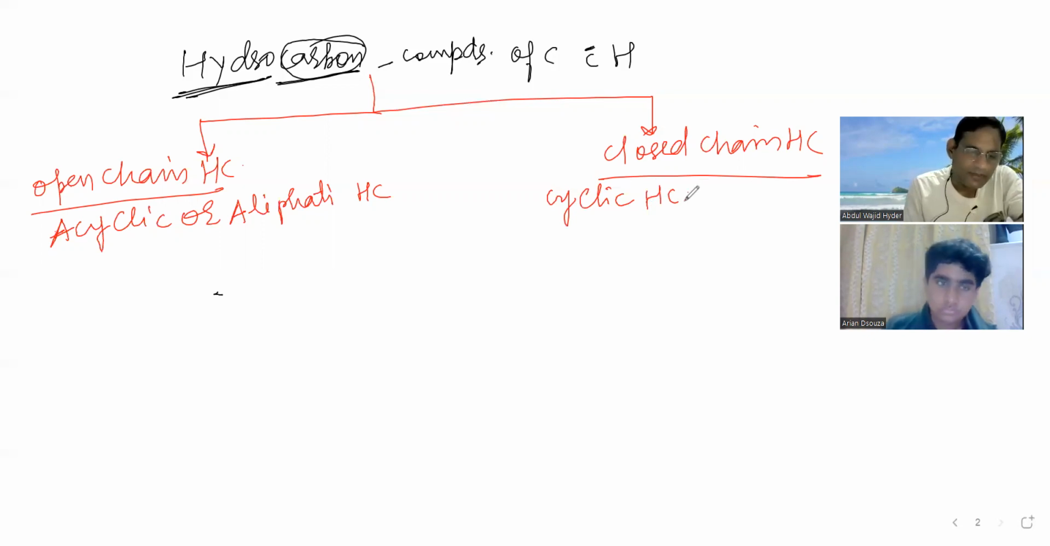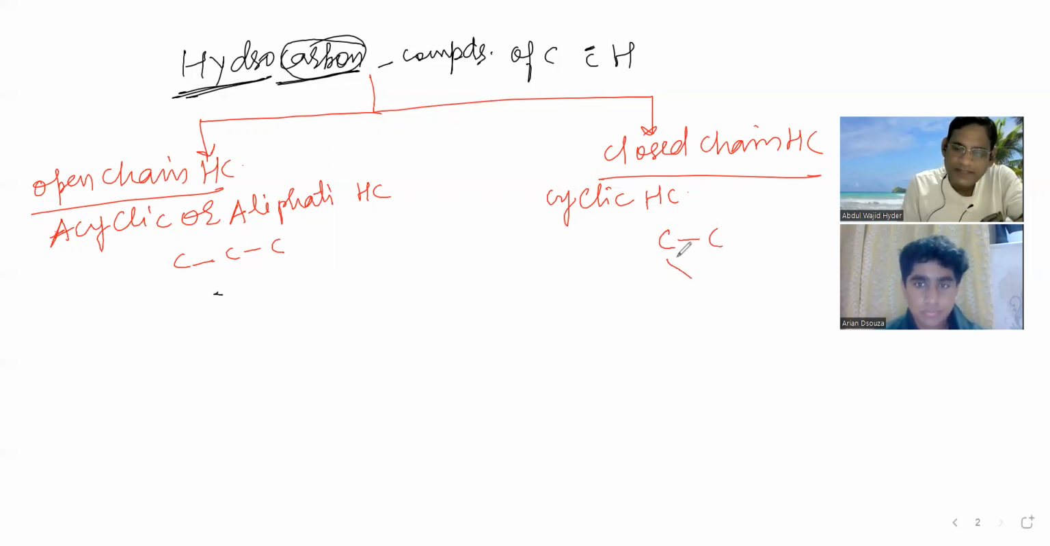Now see, open chain hydrocarbon, what does it mean? This is open chain; this chain is not closed. And what about this one? This chain is closed. Now you need to take care of the valency of carbon. See this carbon first. How many valencies does it have? 1, 2, 3, 4. All carbons must have valency 4. This carbon: 1, 2, 3, 4.